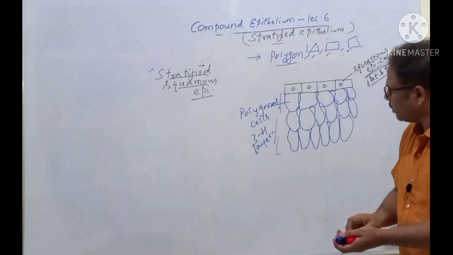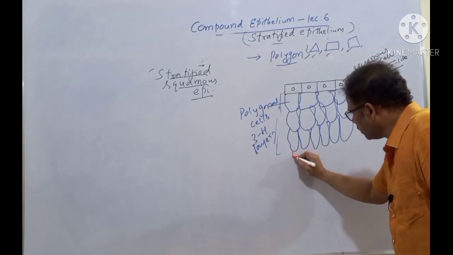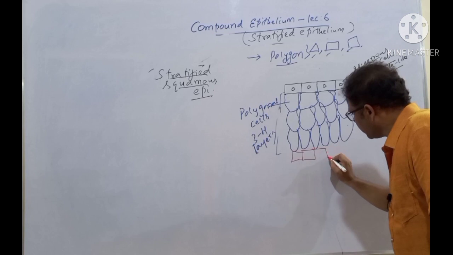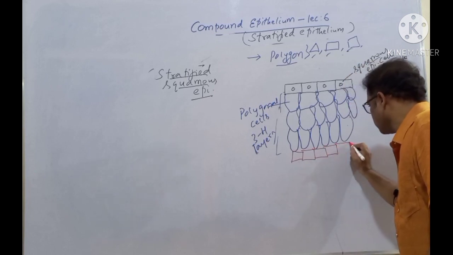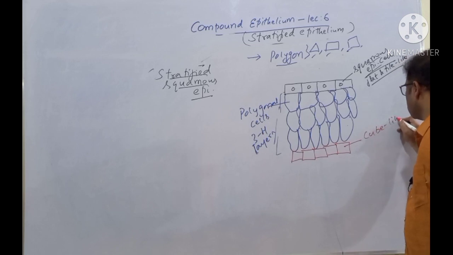And here in the bottom basal part, a single layer of cube-like cells is there like this. A single layer of cube-like cells is there. This is a single layer of cube-like cells.